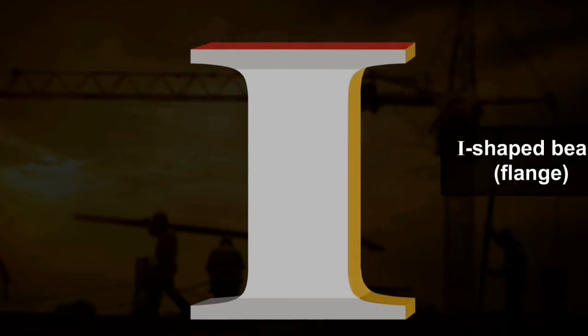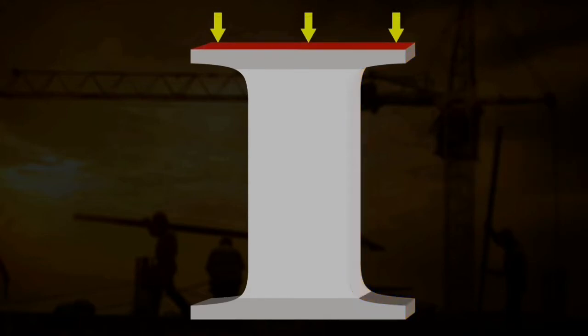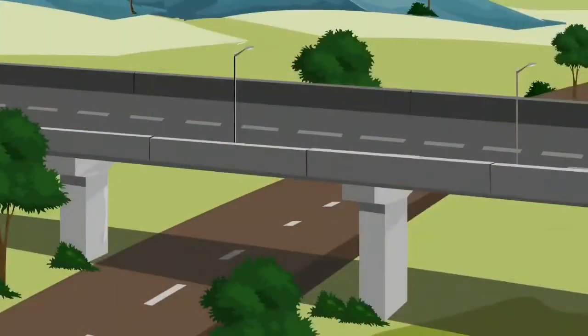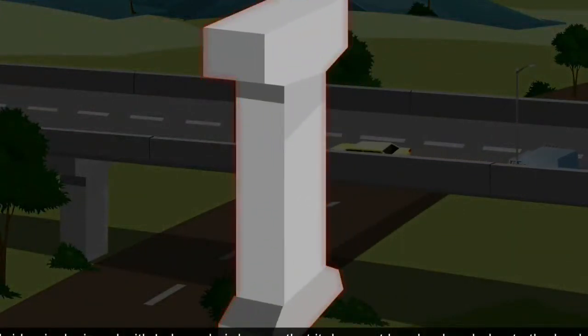I-shaped beams reduce the continuous load on the pillar. An I-shaped beam reduces the weight of the beam while offering its strength. I-shaped girders are used so that the beam does not bend or break due to the load of the moving traffic.